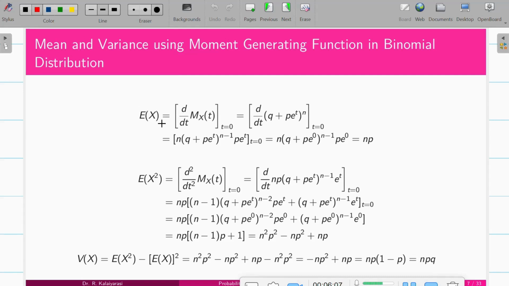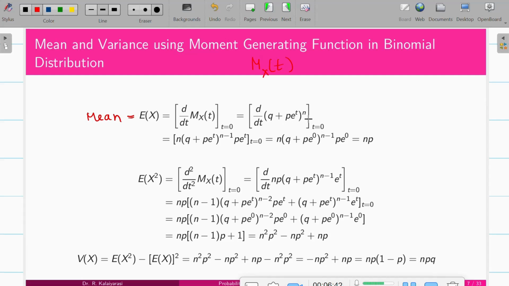Expectation of x we have already done with the property in unit 1. What is the formula to calculate the mean using the moment generating function? Usually the moment generating function is denoted with M x of t. Mean is nothing but expectation of x, which is the first derivative of the MGF at t equal to 0. So d by dt of the MGF, which is (q plus p e power t) the whole power n, and then after differentiation we make t equal to 0.